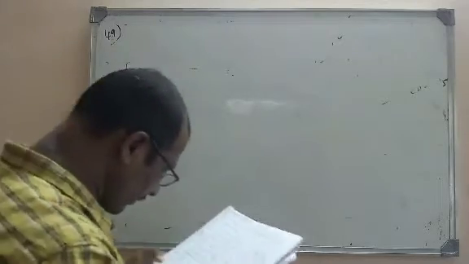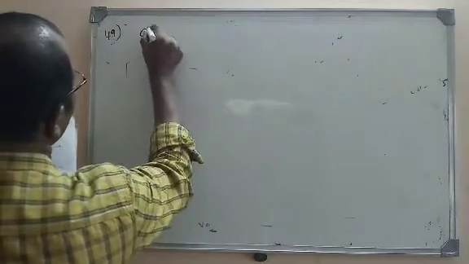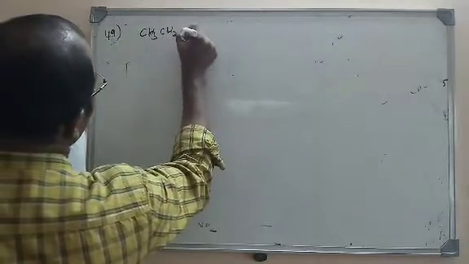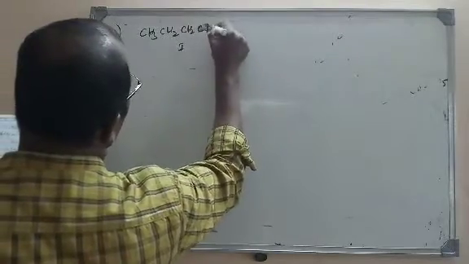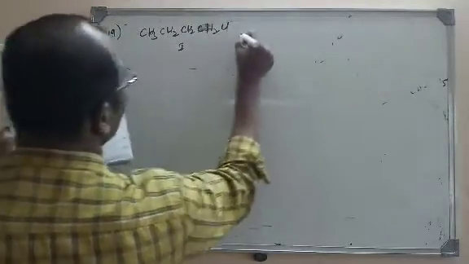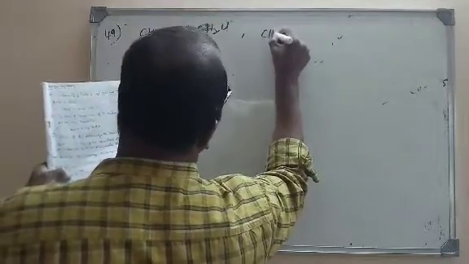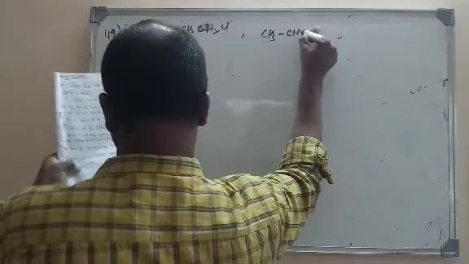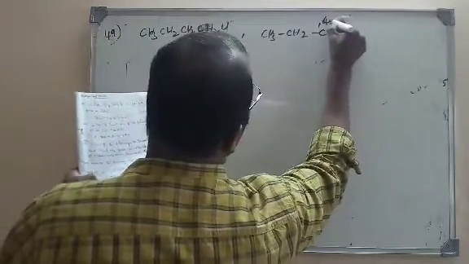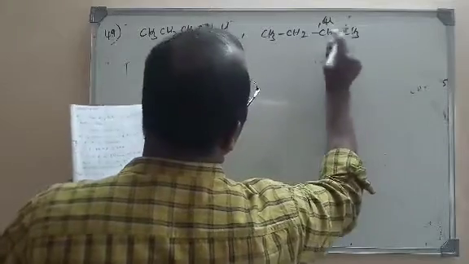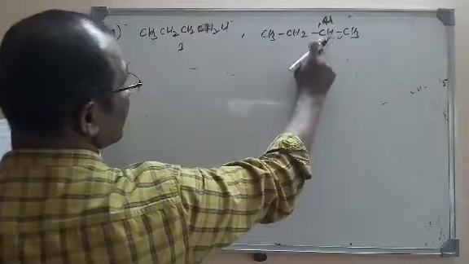Now let us see the given molecules here. The first molecule is n-butyl chloride, CH3CH2CH2CH2Cl. And what is the second one? CH3CHClCH2CH3. Here the carbon attached to the halogen is a secondary carbon.